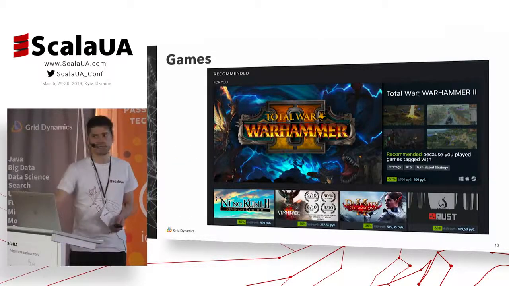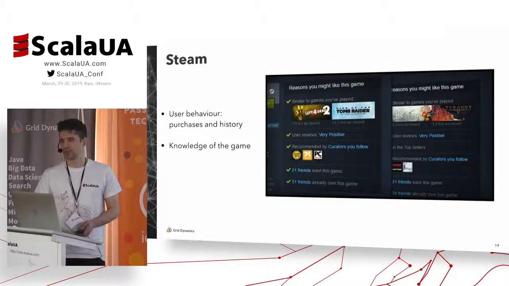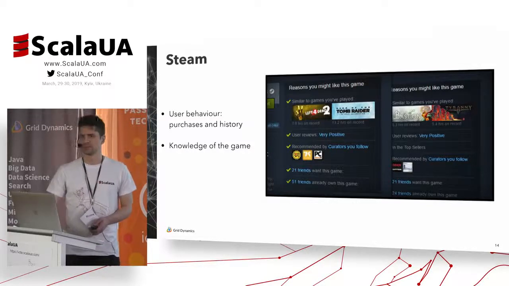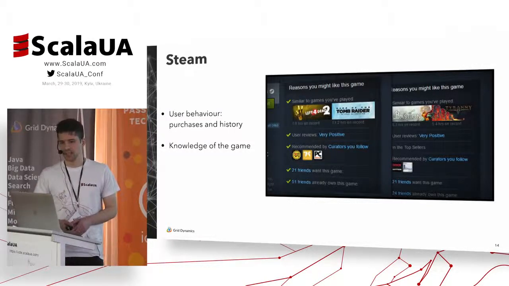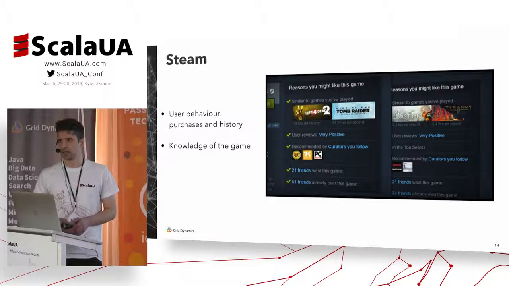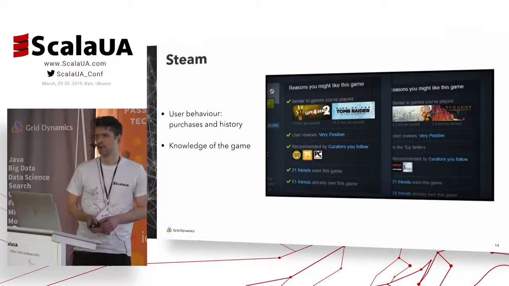Okay, so the next example is game distribution services such as, for example, Steam. Unfortunately, there is not much information on the internet about how the Steam recommendation system is implemented. Just one blog post from 2017, and it says that Steam uses two different approaches. The first approach analyzes user behavior and feedback, and the second analyzes the information provided by game developers.